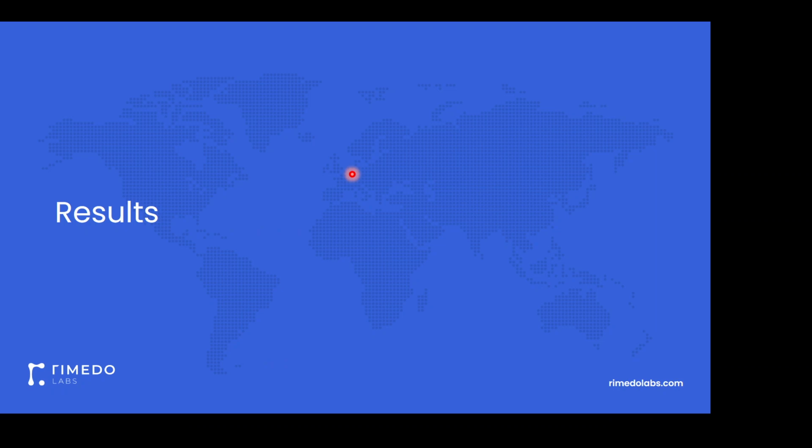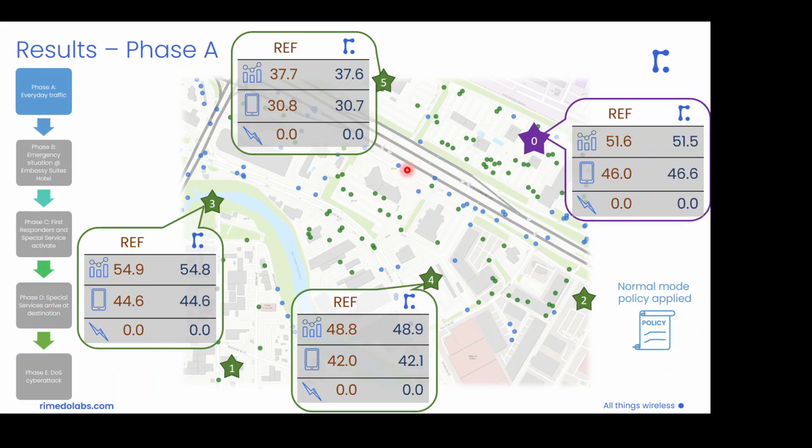So to demonstrate the capabilities and performance of such hierarchical traffic management, we present the simulation results where we compare the performance of 2 setups. So we have a reference system where we use the conventional association, which is RSRP based. So the UEs are associated with the base station based only on RSRP. And we have this rMedo setup, which makes use of this hierarchical traffic management approach, where we have these traffic management and traffic steering applications enforcing either load balancing or service-based traffic steering.